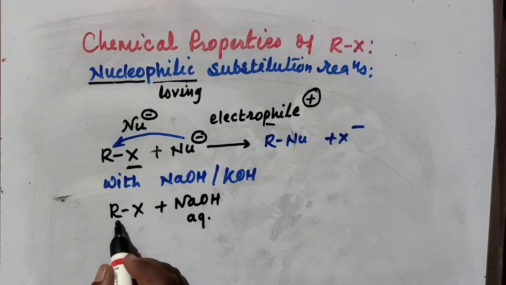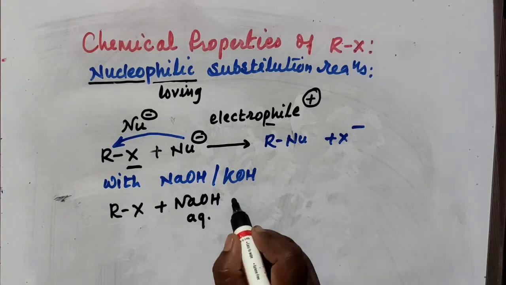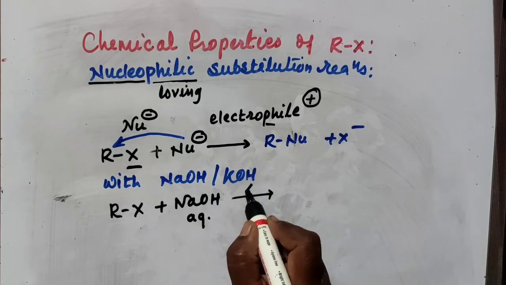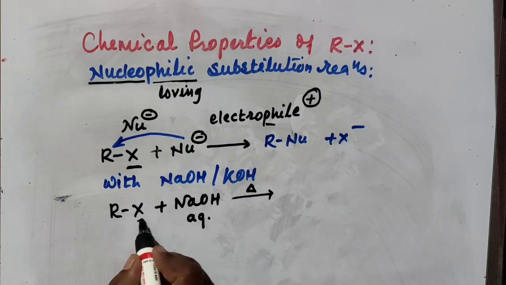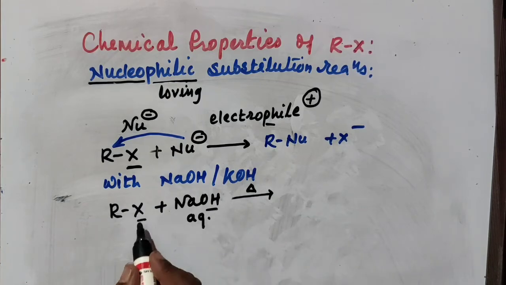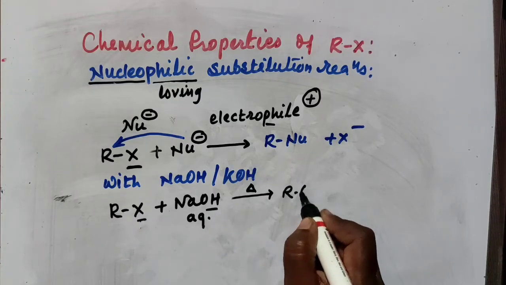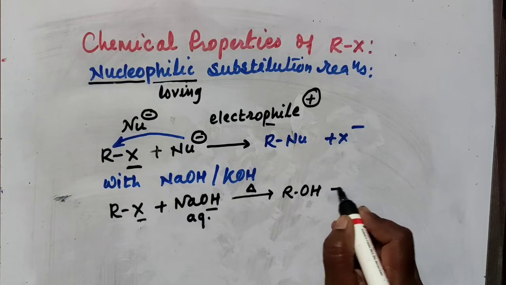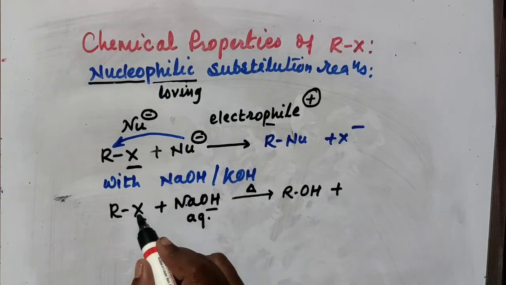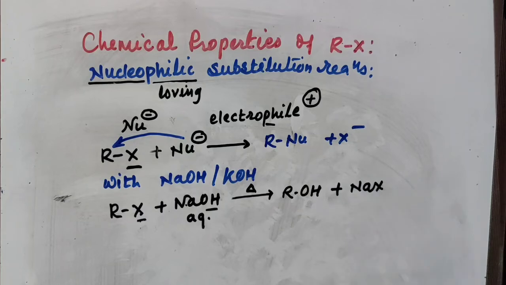So this alkyl halide with aqueous NaOH or aqueous KOH, on heating, X is replaced by OH. That means one nucleophile is replaced by another, and there is a formation of ROH, and the side product Na and X come together to form NaX, sodium halide.